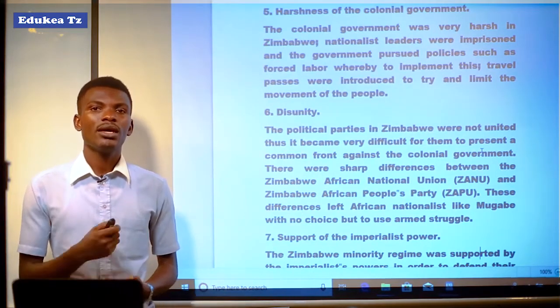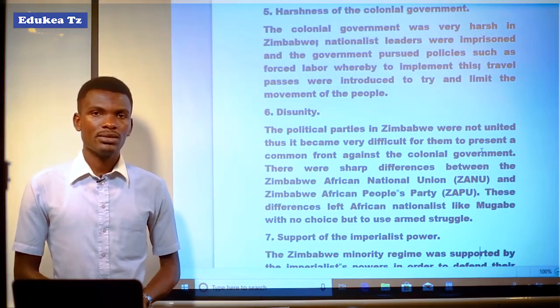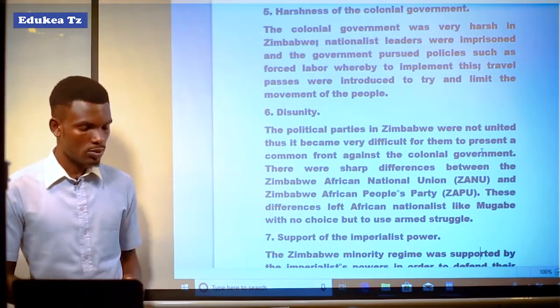In 1980, Zimbabwe attained independence from British rule.